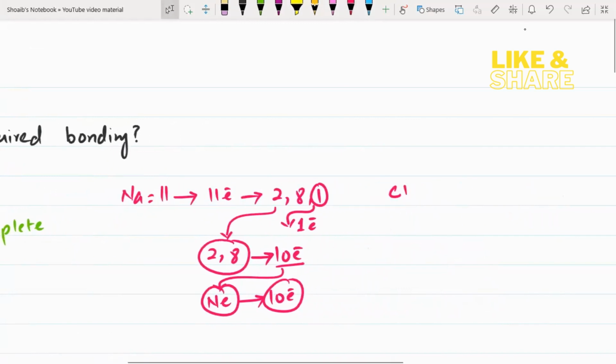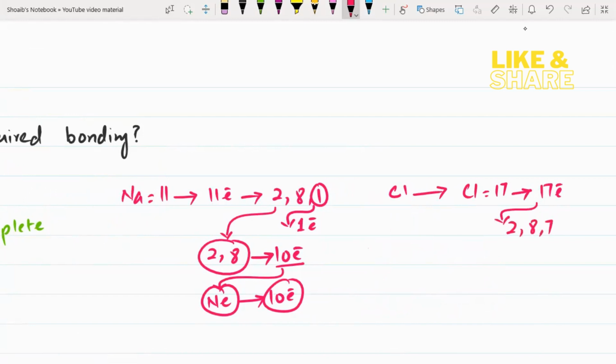Now the next element is chlorine. Chlorine has an atomic number of 17. For atomic number 17, the number of electrons is 17. The electronic configuration is going to be 2, 8 and 7. So the valency of chlorine is 7 electrons. How many electrons are required by chlorine? 1 more electron to complete its octet.